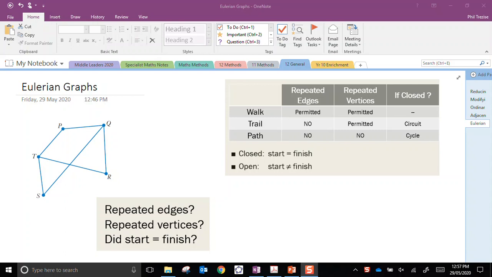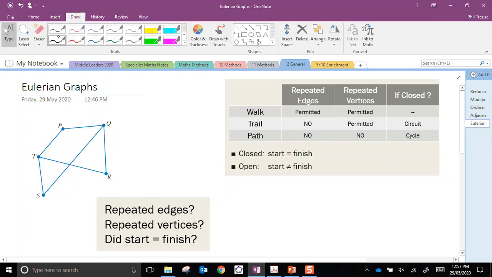And we classify these things according to whether we go along edges more than once or whether we visit vertices more than once. If we start and finish at the same vertex, we describe this as closed, so a closed trail or a closed path, for example. And if we start and finish at different vertices, we call this open. Now let's do a couple of examples and see what we're talking about here.